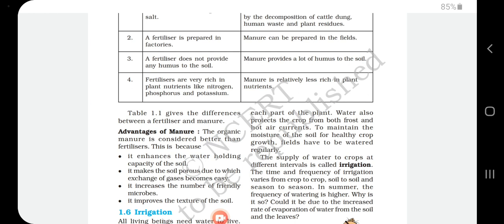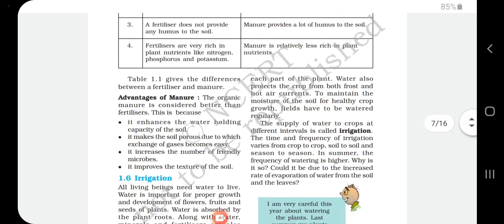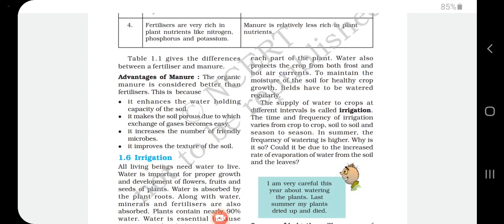It increases the number of friendly microbes. Suppose you are adding ammonium sulfate, superphosphate, potash; there is a chance of killing the friendly microbes. So manure improves the texture of the soil. These are the advantages. But when compared to manure, fertilizer will give more yield, but manure is eco-friendly.